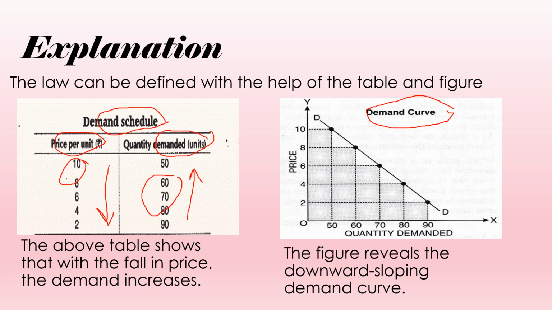It can be explained with the help of the figure also. If we take 10 here as the point, under 10 there is a quantity of 50. So we plot these points on this graph.